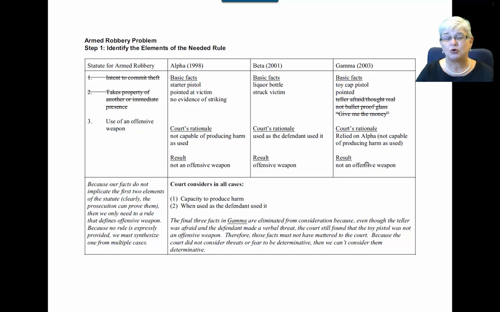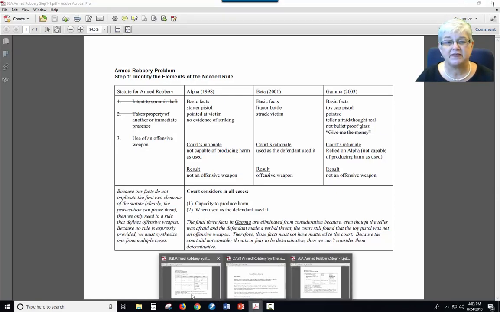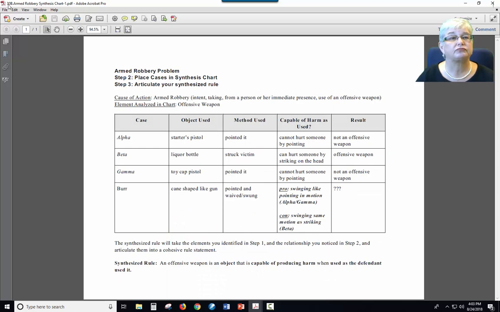Remember, this is a synthesized rule. We're using inductive reasoning. So we're going to start with the elements and then we're going to articulate them as a rule instead of the reverse process, which we use with express rules. Okay, so now let's go to the synthesis chart.